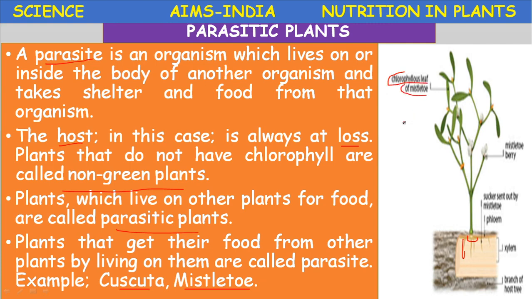The mistletoe is a partial parasite. It is not a total parasite because it undergoes photosynthesis, but partially it depends on the host for its nutritional requirement. Let us proceed.